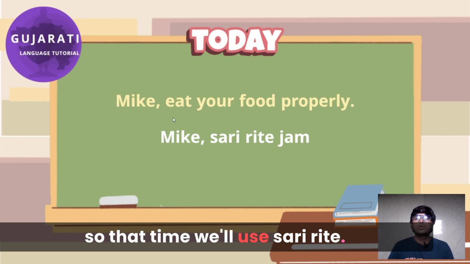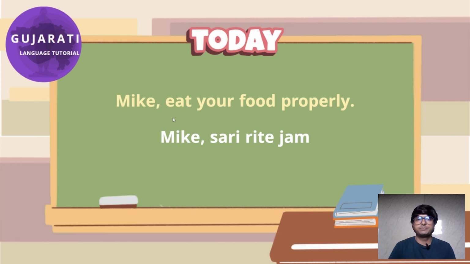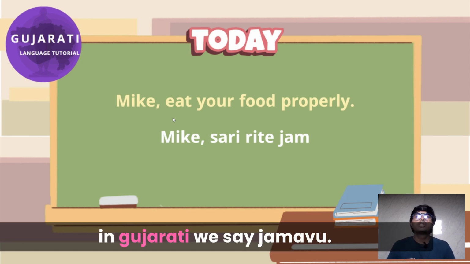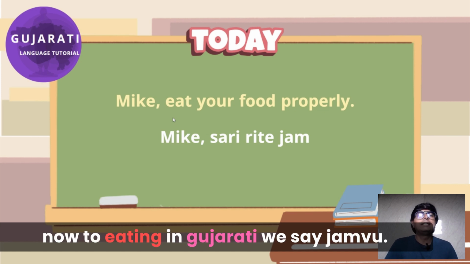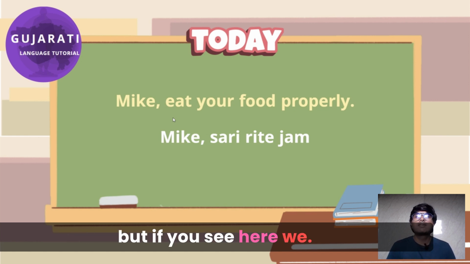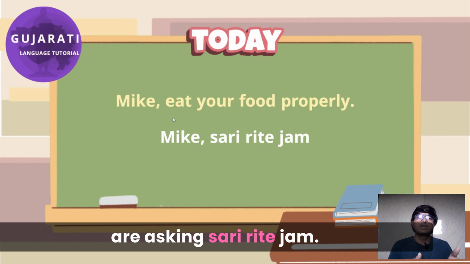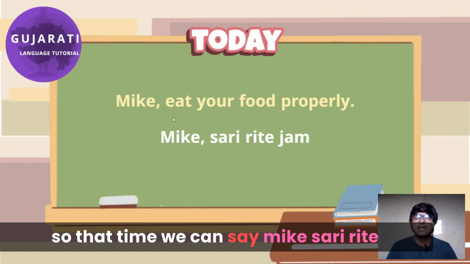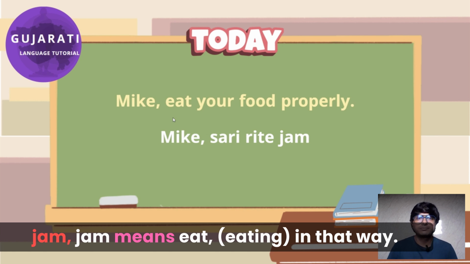So that time we'll use sari rite. Now to eat in Gujarati we say jamavu. But here we are asking sari rite jam. Eat your food properly. So we can say Mike sari rite jam.